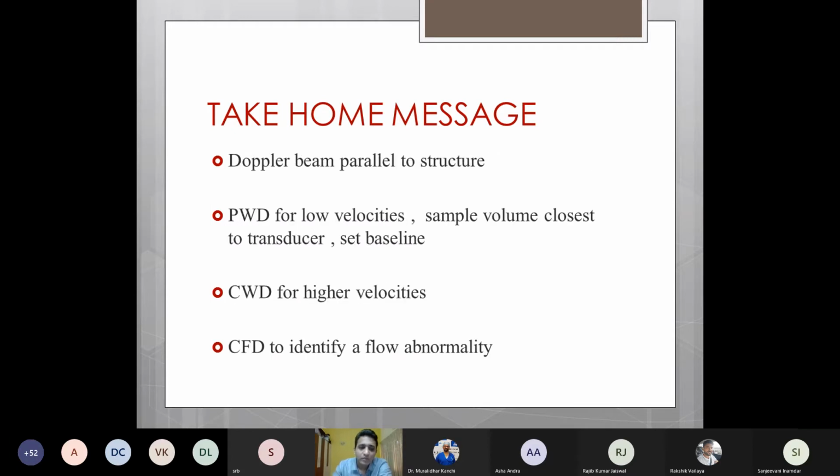In case of Doppler beam, it is exactly opposite to 2D. We have to use a view in which the Doppler beam lies exactly parallel to the blood flow, which we need to calculate. We can use pulse wave Doppler for low velocities, sample the volume closest to the transducer, and set the baseline accordingly so that there is no wraparound. Use continuous wave Doppler for higher velocities and color flow mapping to identify a flow abnormality.